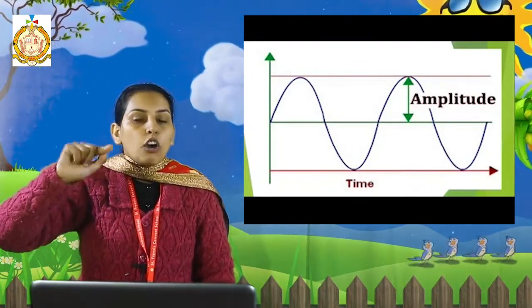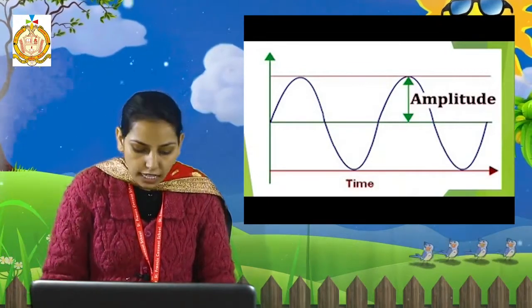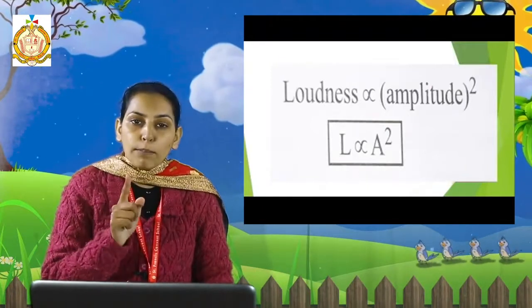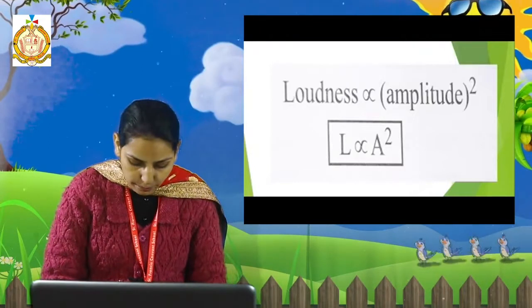And loudness always depends upon the amplitude. If amplitude is high, then the loudness is high. That means the loudness is directly proportional to the amplitude squared. If amplitude is high, then the loudness is high.